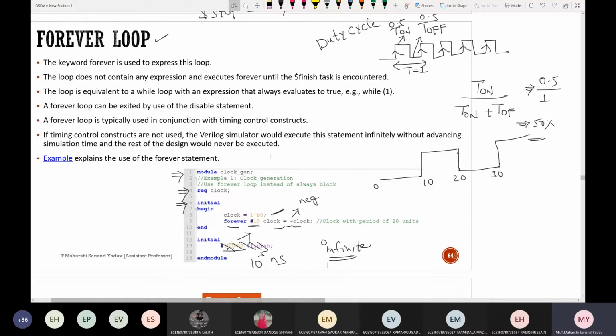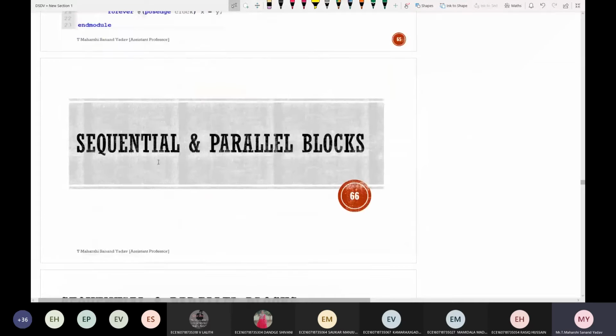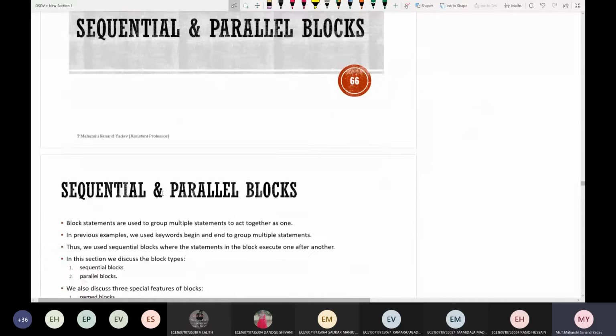You can observe the same thing in the Xilinx simulation window. After doing the simulation, you'll be able to see the waveform. So these are the four concepts under loops. I hope you have understood this. And we have covered sequential and parallel blocks also.